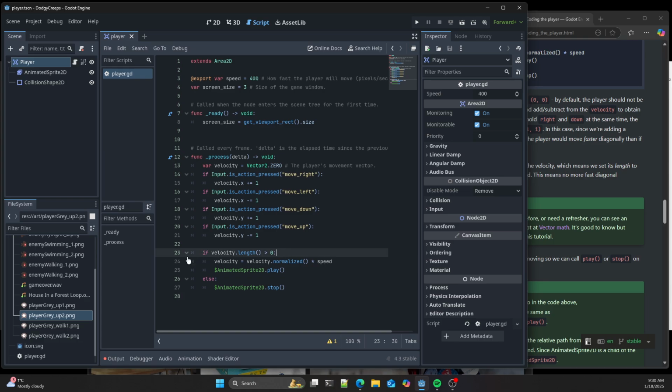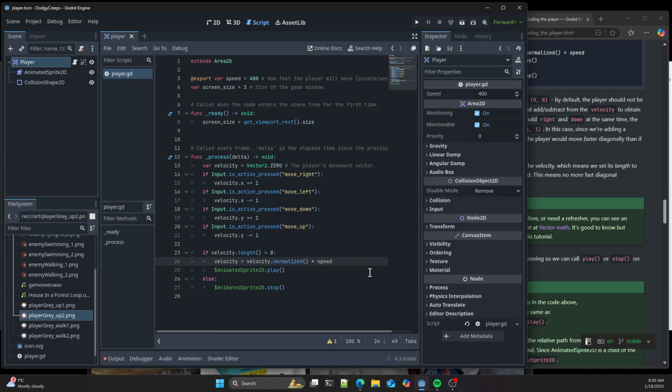I was saying, if we have a vector, in other words, if something's being pressed, we set the velocity associated with this object, the player object, which is the Area2D, after normalizing that vector. That's important, and it's to do with correcting the speed, because if you move diagonally, you will end up moving faster otherwise. So it normalizes that vector.